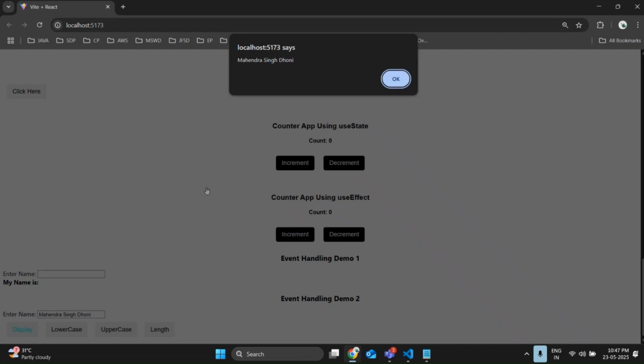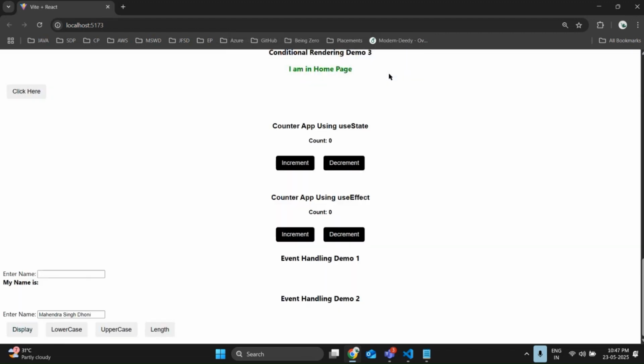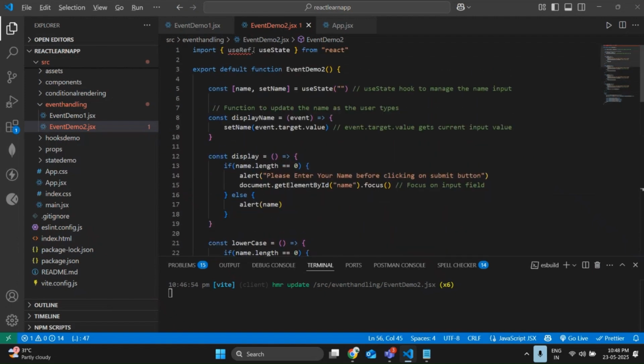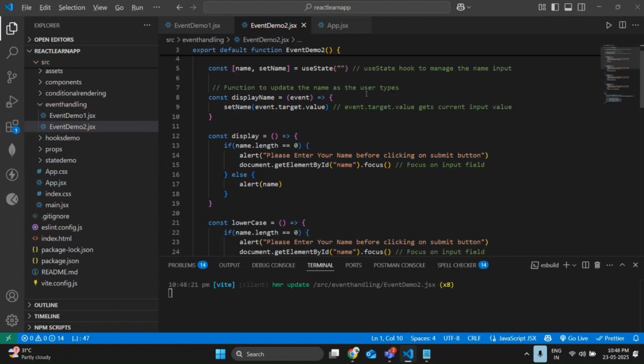Done. In this way, we can handle input handling and manage our input like anything. Clear, everyone? What we understand: we added some buttons based on user actions like displaying, converting, and analyzing the input and output. Based on the buttons, we are performing all these things: displaying, converting the name from lowercase to uppercase, and checking the length. Clear? This is a base example. Meanwhile, the error is persisting. Sorry. Done. Clear code.